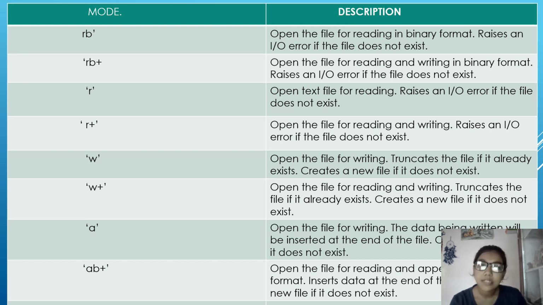Another example is w. Opens the file for writing, truncates the file if it already exists, and creates a new file if it does not exist. a. Opens the file for writing, and the data being written will be inserted at the end of the file.